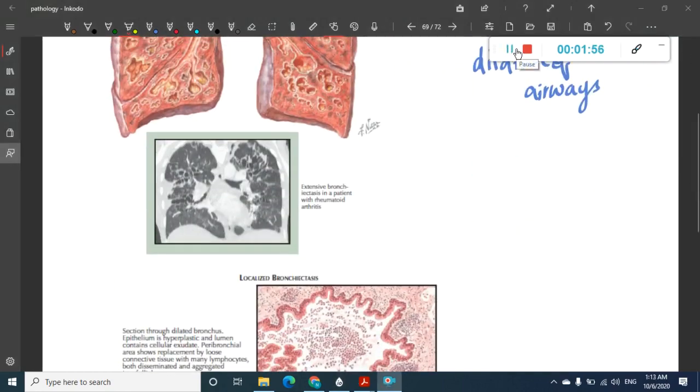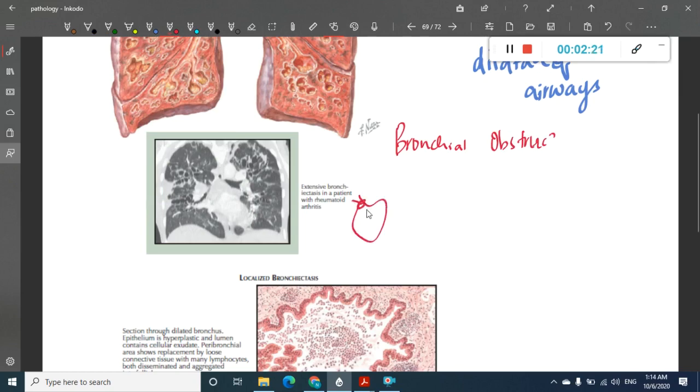Let us first see some pathogenesis, how bronchiectasis occurs. First and foremost there will be bronchial obstruction. Because of this bronchial obstruction there will be an impaired clearing mechanism. Normally the clearing mechanism occurs, but here it is impaired.